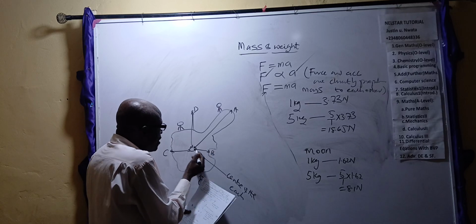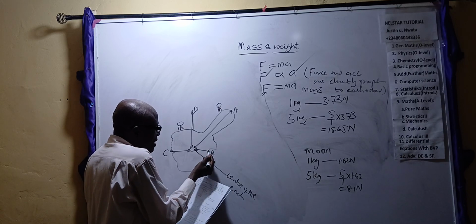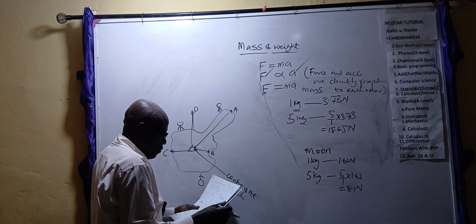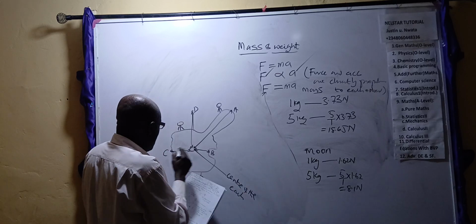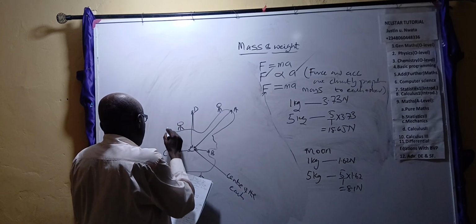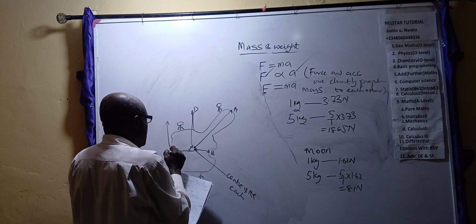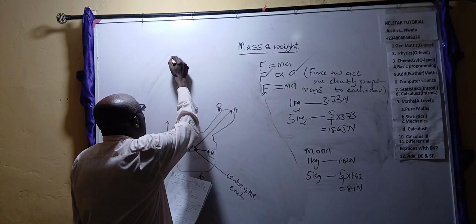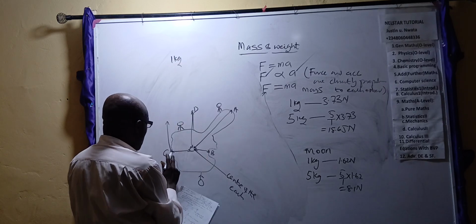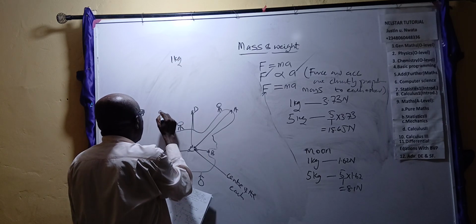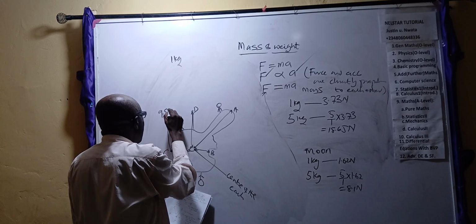The closer something is to the center of the Earth, the more the Earth pulls it. On the surface of the Earth here, if you weigh something that is 1 kilogram, exactly on the surface here, you get 9.81 Newton.